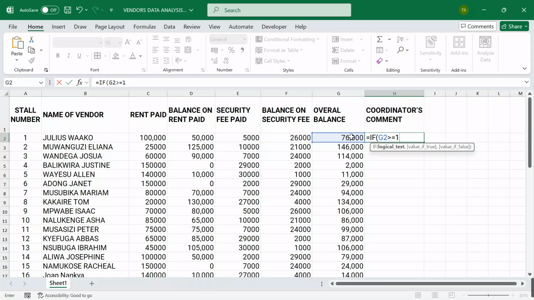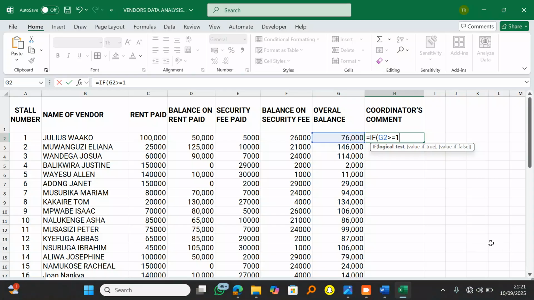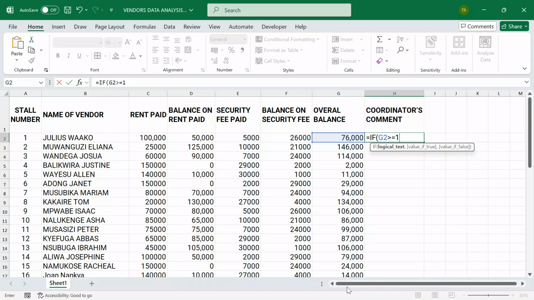We want to say that if the figure here in this overall balance is greater or equal to 1, so if there is anything that looks like balance, what should happen to them? What should happen? We shall say that over here we are going to be commenting.